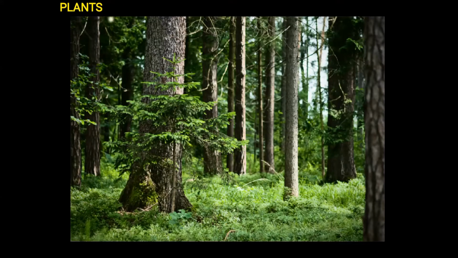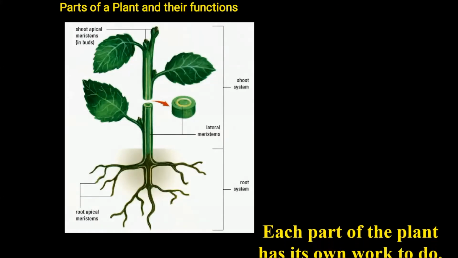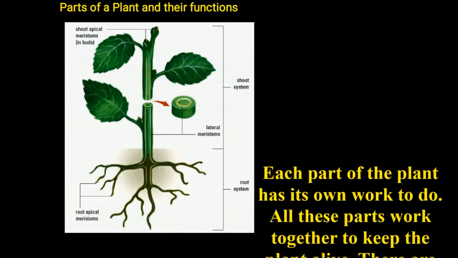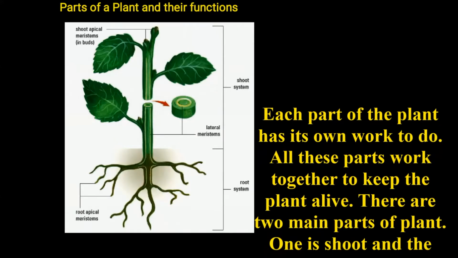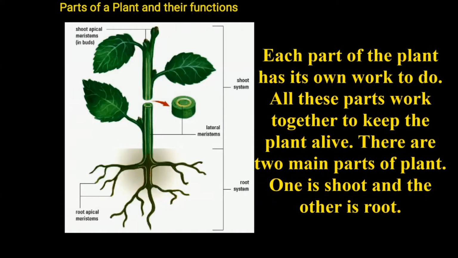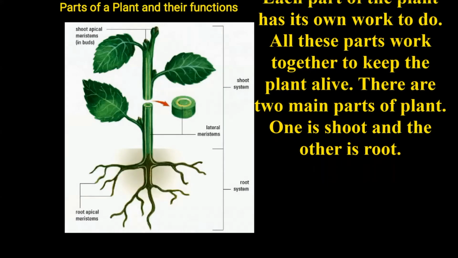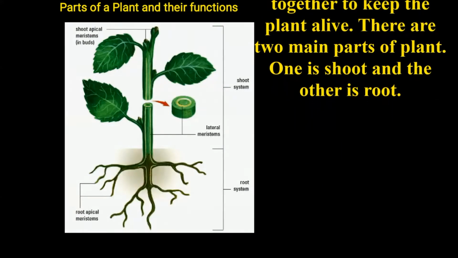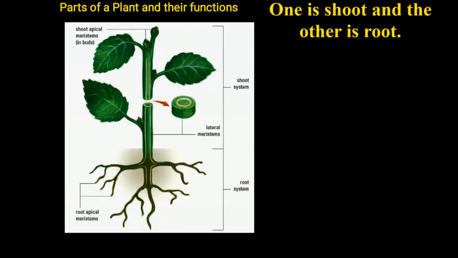Children, plants are very important part of nature. They can live on land and in water. Plants are very useful to us and we get many things from plants such as food, wood, paper, etc. Each part of a plant has its own work to do. All these parts work together to keep the plant alive. Plant can be divided into two parts. One is shoot and another one is root.